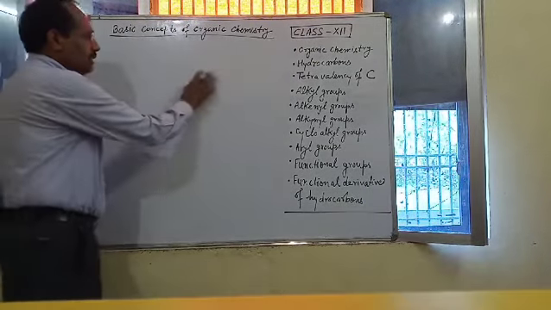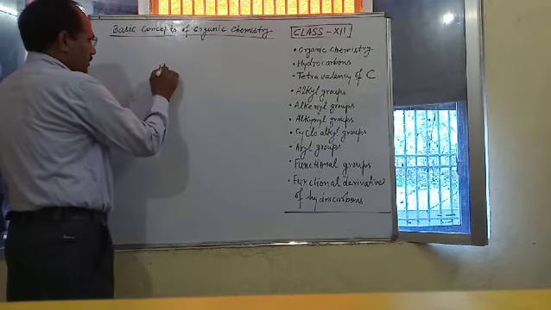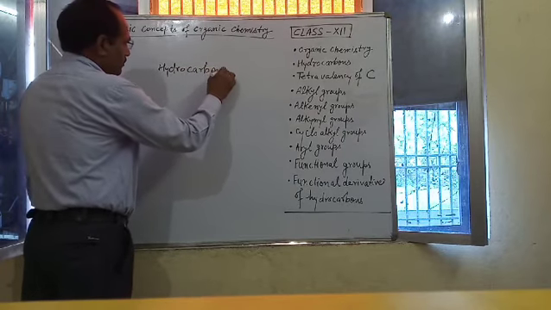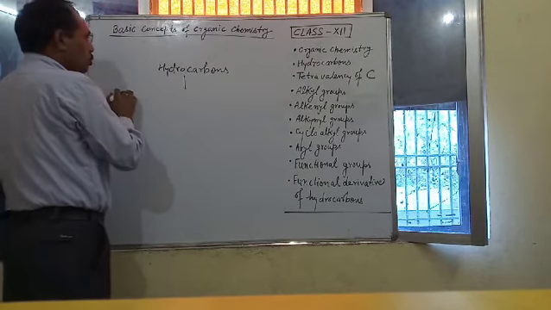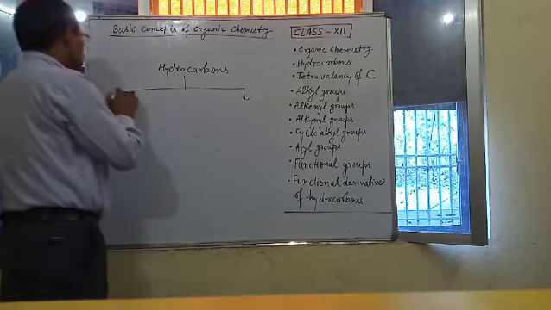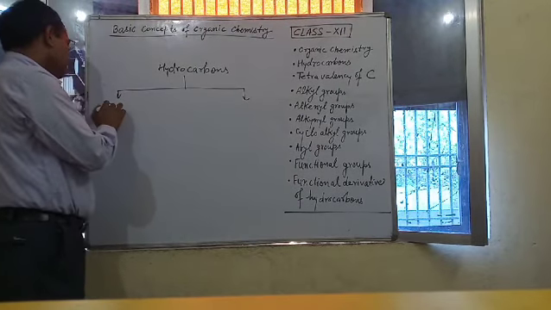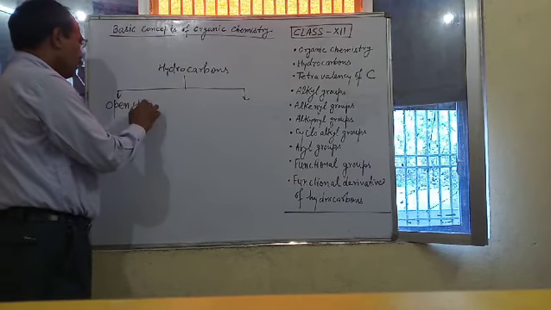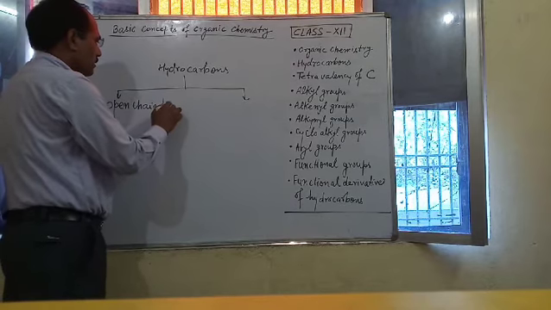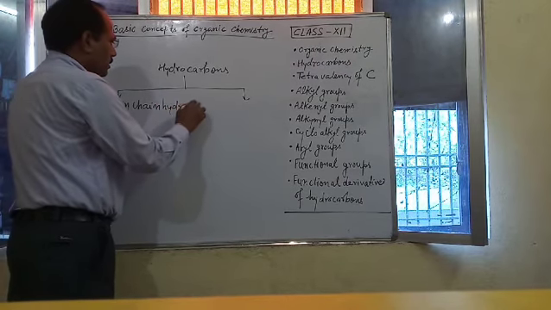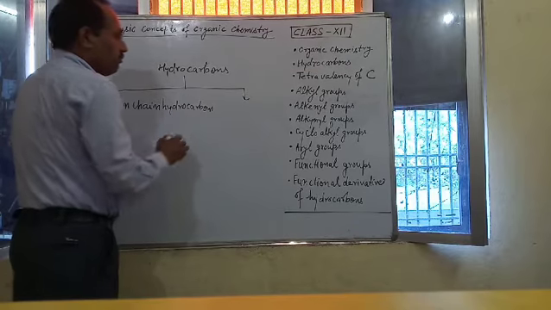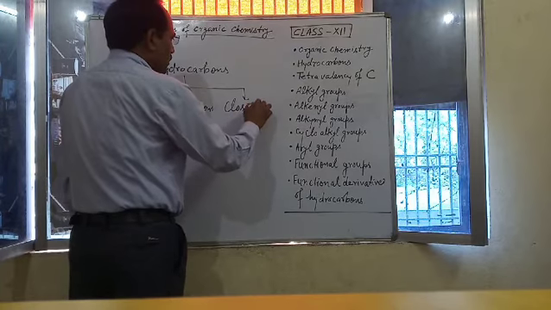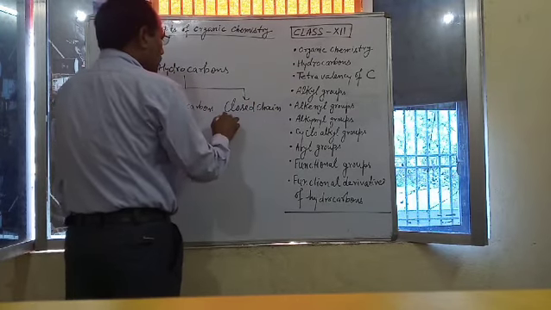So hydrocarbons are classified into two groups. First one is open chain hydrocarbons, and second one is closed chain hydrocarbons.